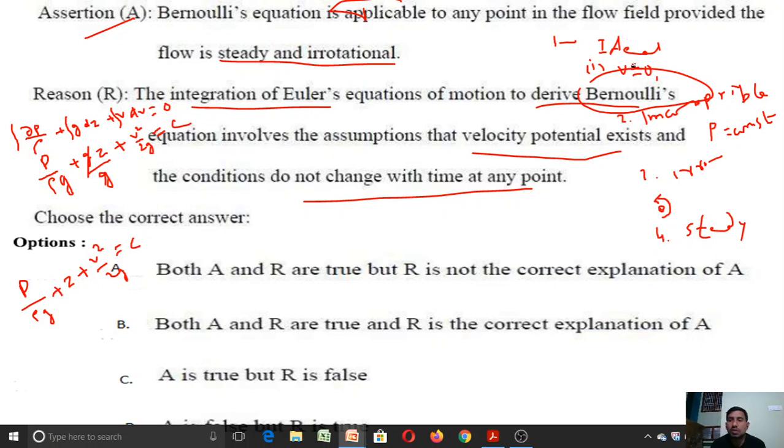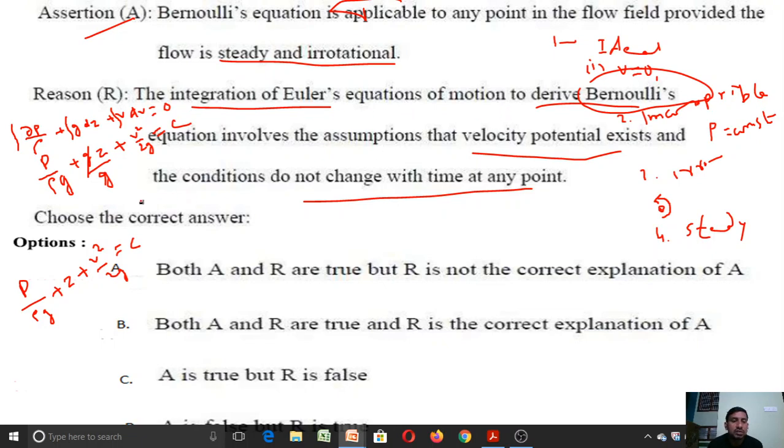Ideal means there is no viscous force, there is no viscosity there, and flow is incompressible, and flow is irrotational, and flow is steady, right? So here integration of Euler's equation will get Bernoulli's equation.